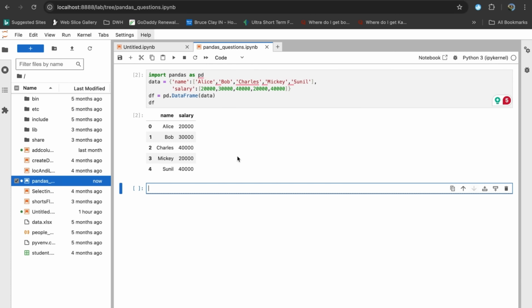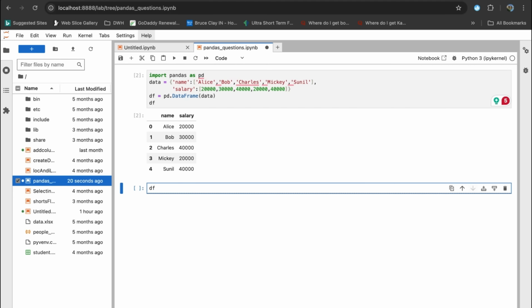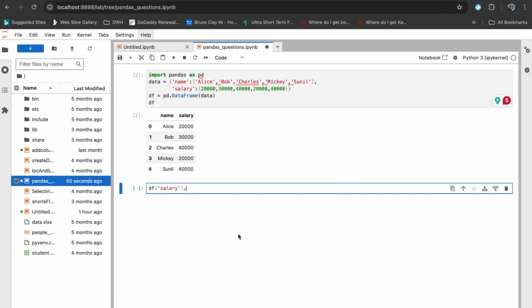Now we are straight away going to find the second highest salary. To do that, we'll write our data frame df, and within square brackets, we will write salary. Then we are going to use the drop_duplicates function. This function is going to drop the duplicate values from the column salary and pick up only the distinct values. Then we'll use the nlargest function, within whose brackets we'll pass 2. This function is going to give the two largest unique salary values from this column, salary. And then we'll write iloc function, and within its square brackets, we'll write -1.